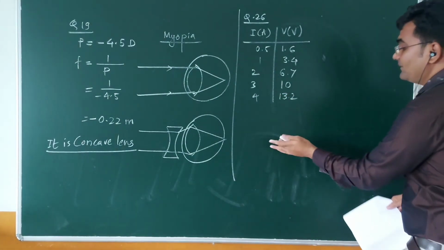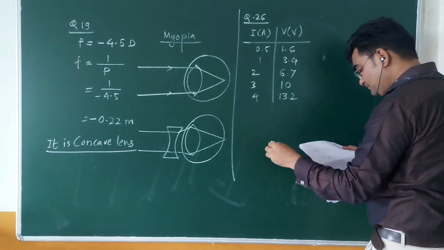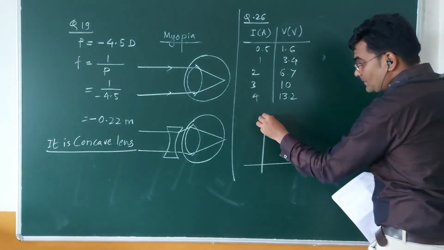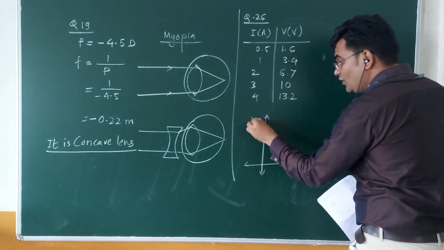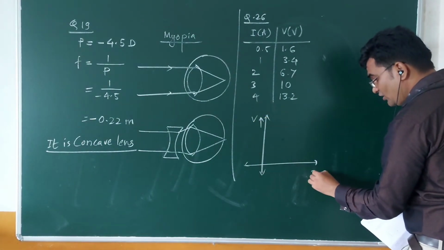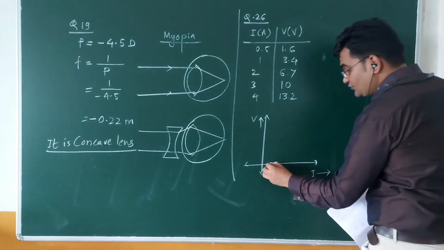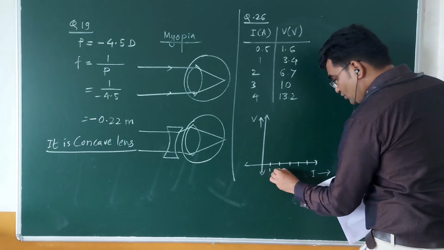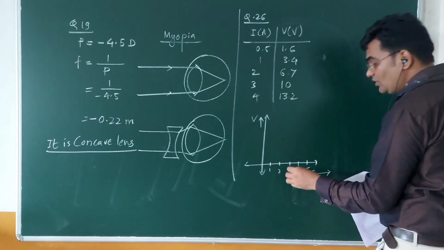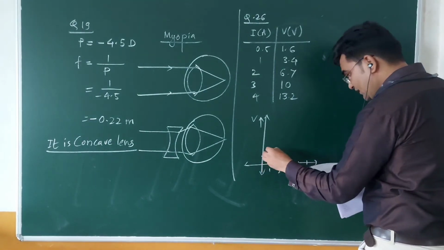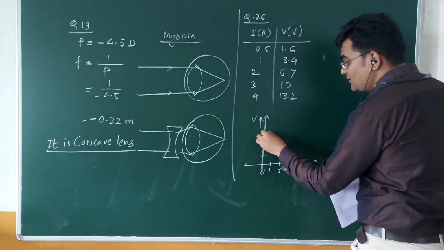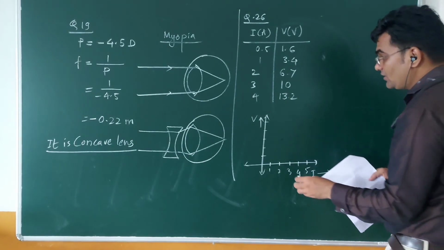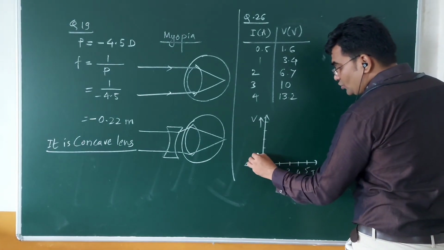If you plot the graph, say we plot the potential difference V along the y-axis and current along the x-axis. If you take a suitable scale, say 1 centimeter equal to 1 ampere, and here also a suitable scale like 1 centimeter equal to say 4.5 volt, then you plot the graph.